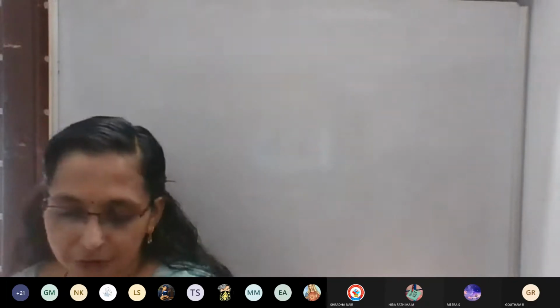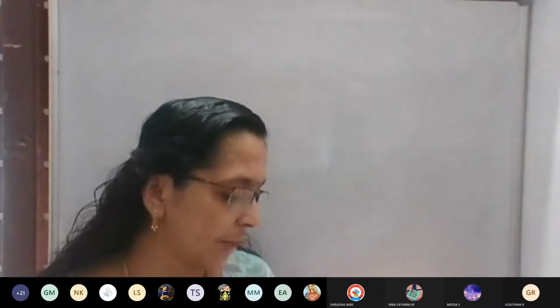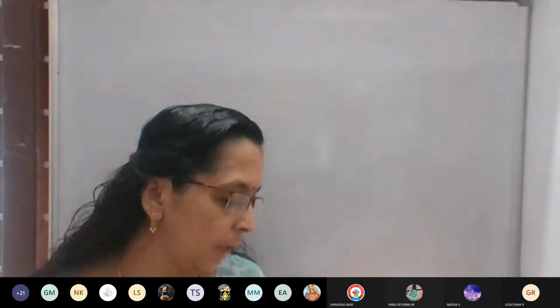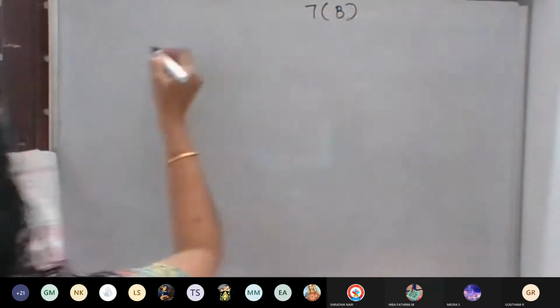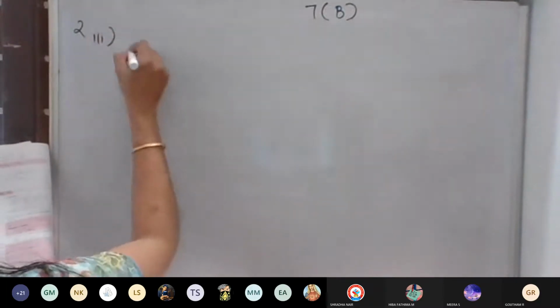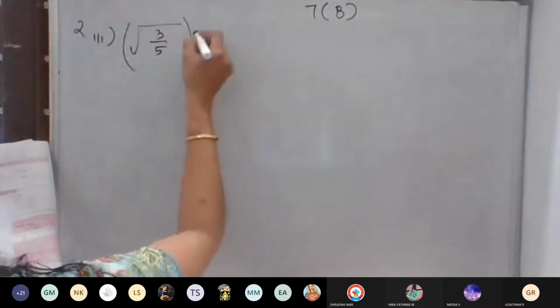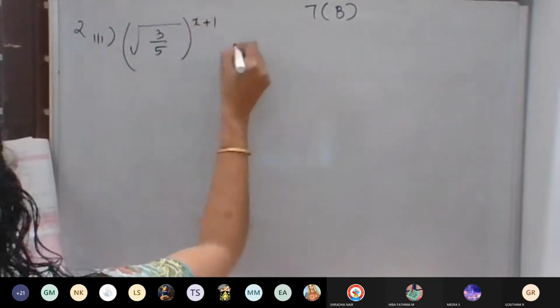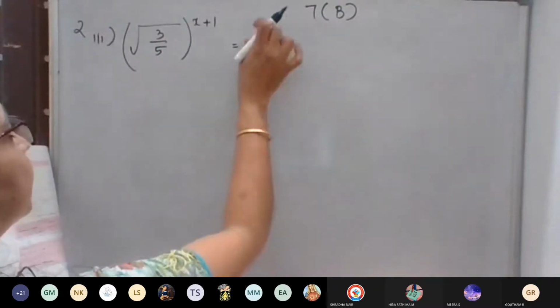Root of 3/5, the whole raised to x plus 1, is equal to 125 divided by 27. Done. Second, third one: root of 3/5 the whole raised to x plus 1 is equal to 125 divided by 27.